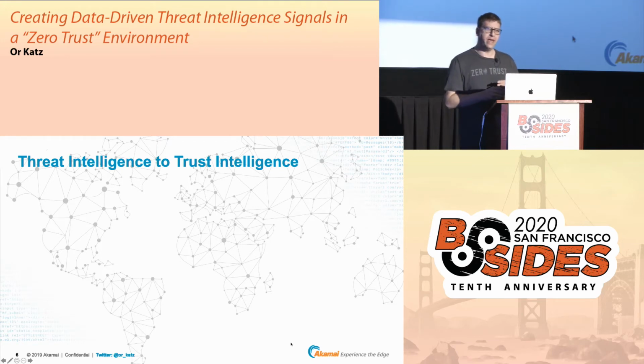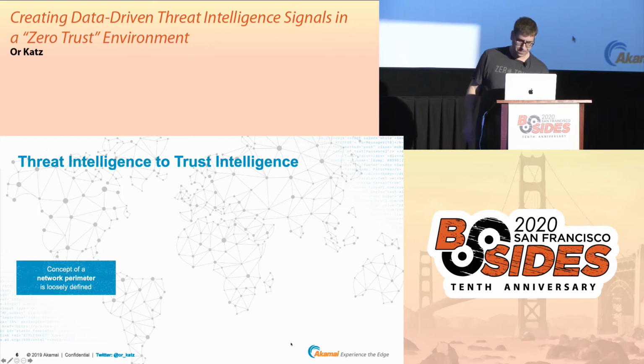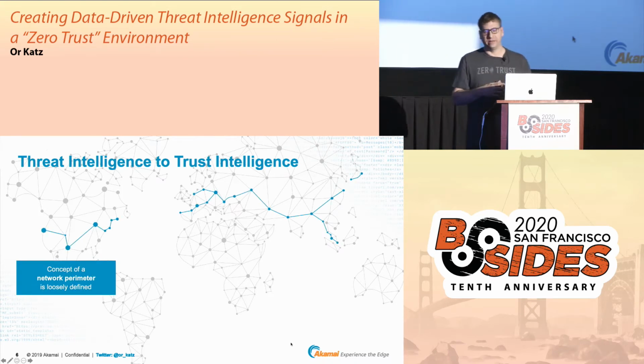Now, here are the three takeaways that I have from what I just told you. The first one: the concept of network perimeter is loosely defined. We see that people need and want to be connected. They want to do that from their own devices. They want to do that by their roaming devices. And the fact that we are captured into the concept of perimeter, it's loosely defined, and there is no perimeter out there.